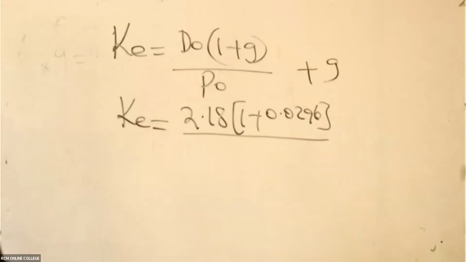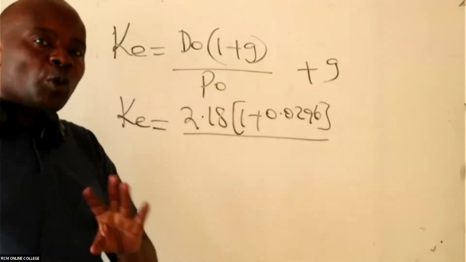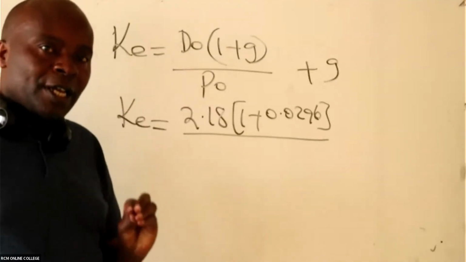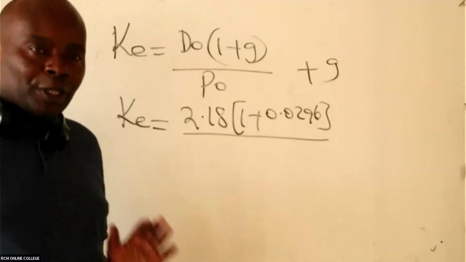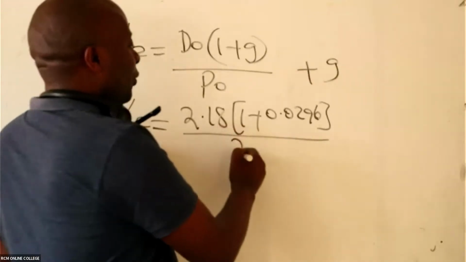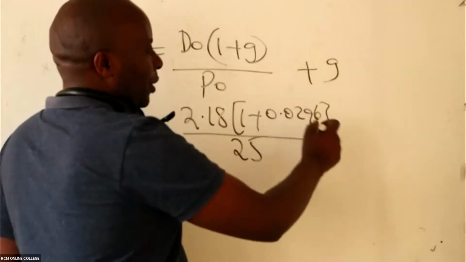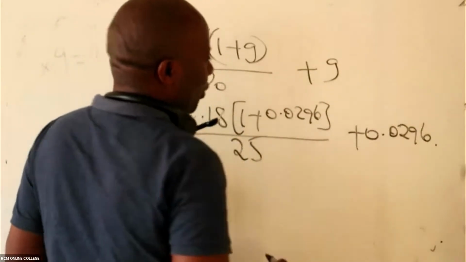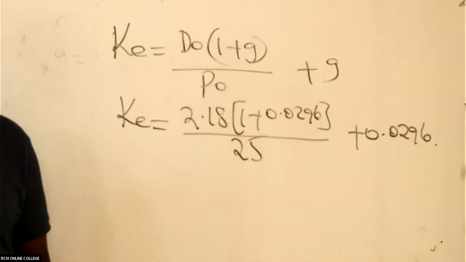So remember, this PO is an ordinary share price, and it must always be ex-dividend. If you're told it's cum-div, I'll be showing you how to make adjustments. So this one, fortunately, is ex-dividend, which is 25. After I get this portion, I will come and add the growth rate.